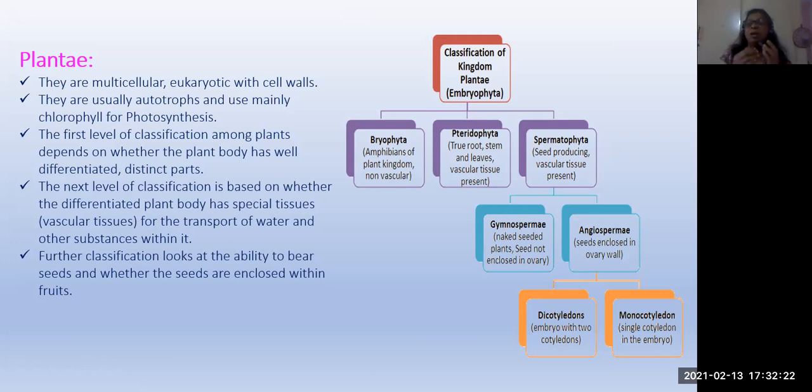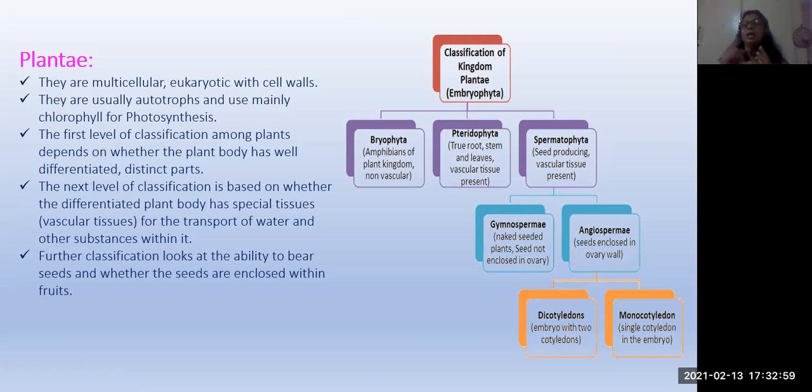Like the same, bryophyta can produce new individuals in the presence of water only. So fertilization takes place in the presence of water. And without water also they can live. That's why it shows the two types of life. So they are called what? They are known as amphibians of the plant kingdom. And here there are no vascular bundles. Bryophytes don't have vascular bundles.